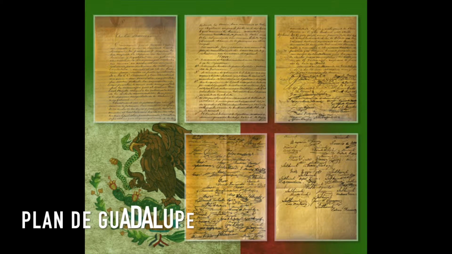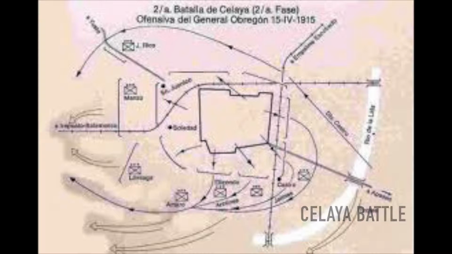Later, in the Plan of Guadalupe, Villa and Obregón took Huerta into exile. In 1915, Villa and Zapata, and Carranza and Obregón fought in the Battle of Celaya, where Villa and Zapata were defeated, after which Carranza assumed the presidency and signed the Constitution.